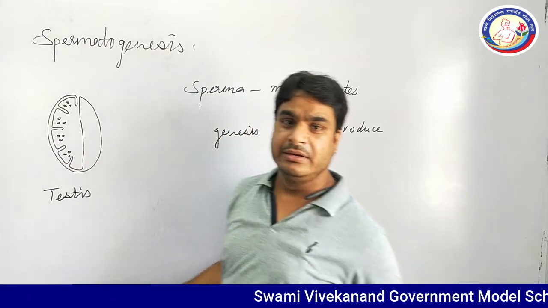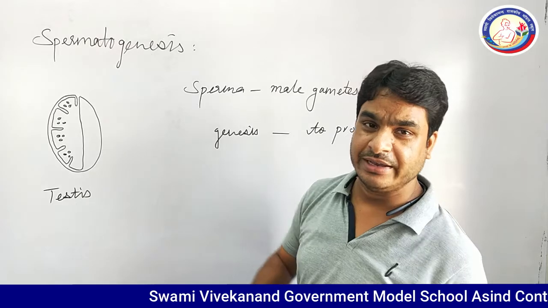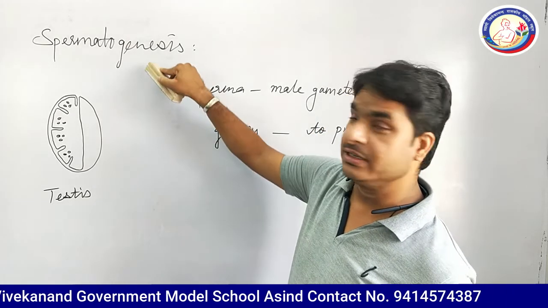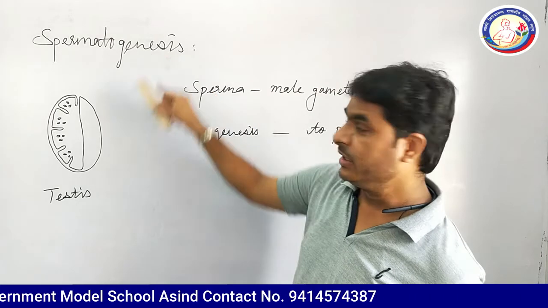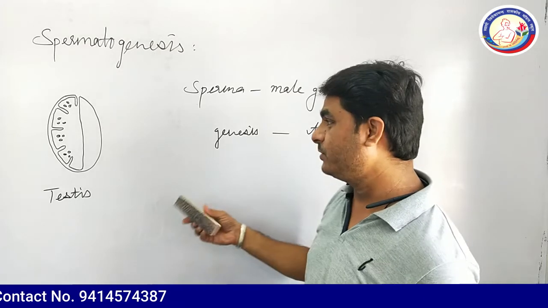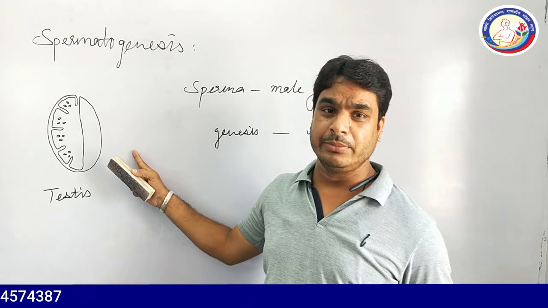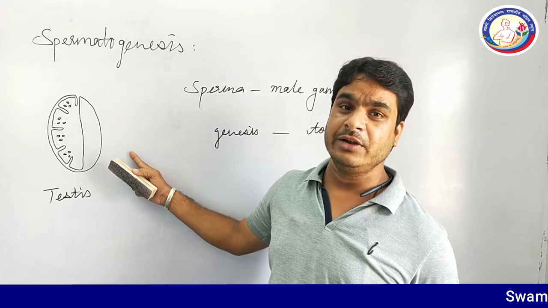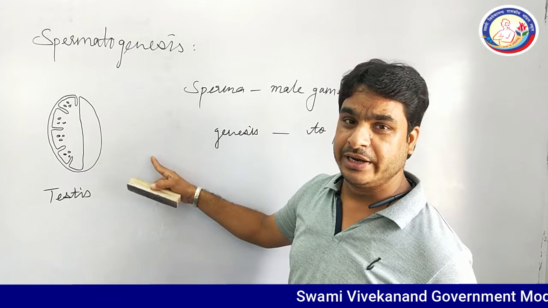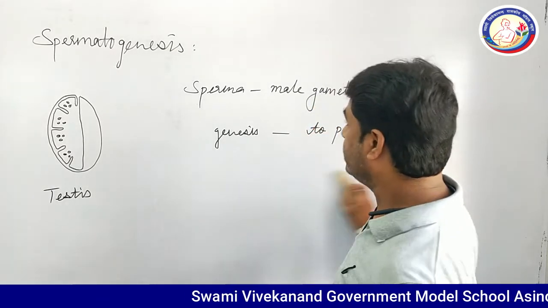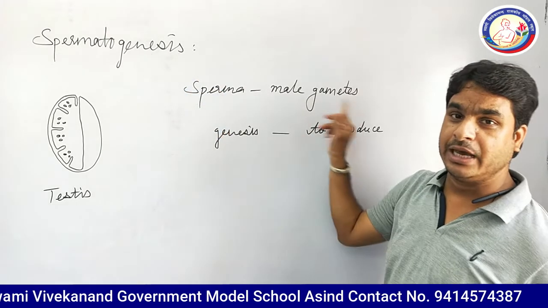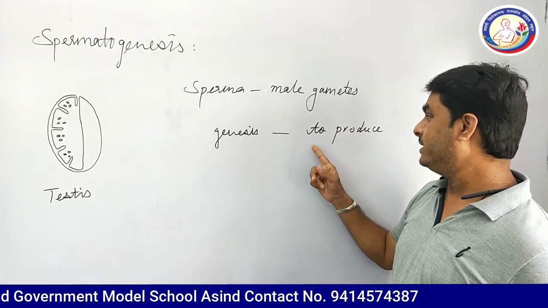These are basically tube-like structures, very fine, and in each seminiferous tubule spermatogenesis is completed. It has a very typical structure. One more thing I would like to recall to you: this is part of the practical examination also. A permanent slide will be given to you, and you need to identify it and write some important comments on it. So, dear students, first you can see spermatogenesis. Sperma means male gametes and genesis means to produce.